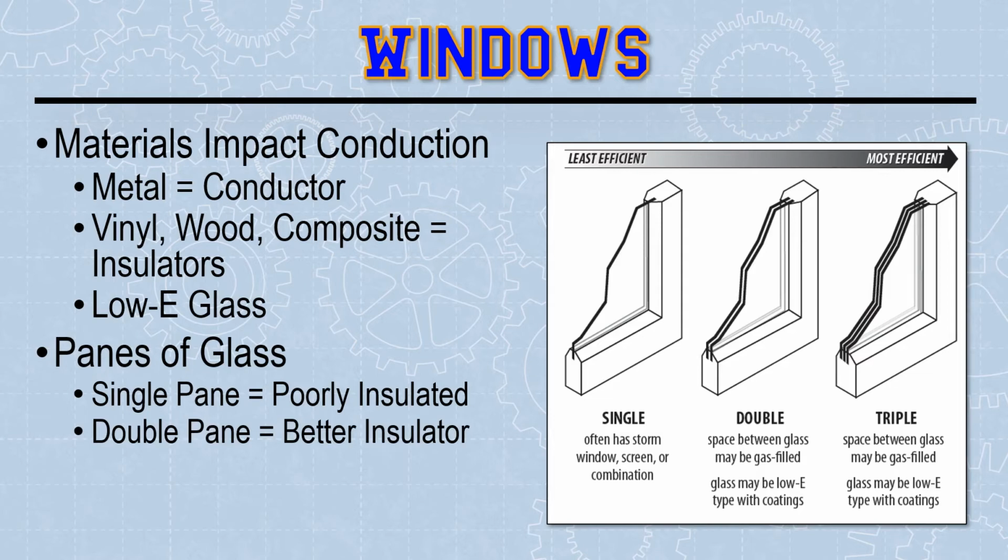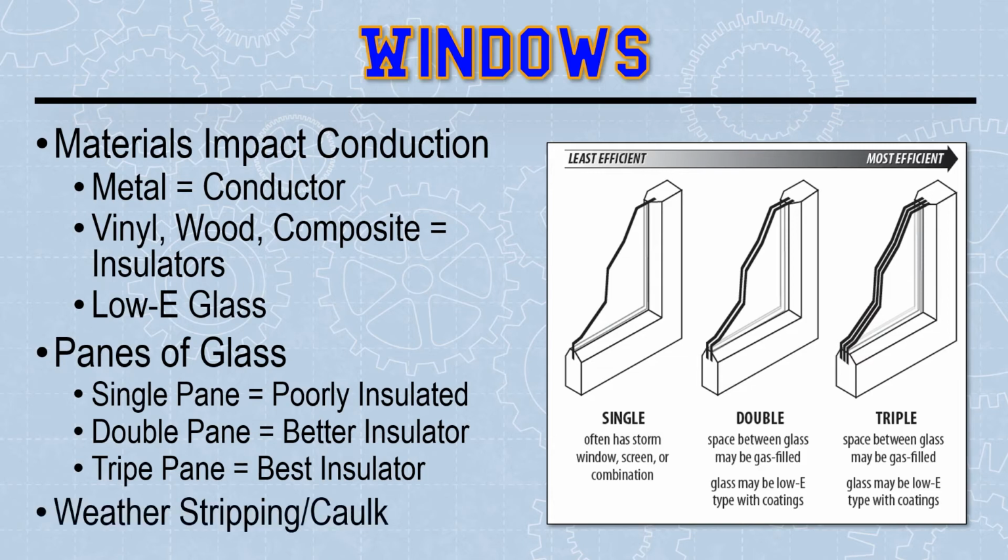A single pane allows that thermal energy straight through. Double pane, now you have a gap of air. Triple pane, now you have 2 gaps of air. So it's double insulated. And since windows are usually, originally in the design process, big holes in your house, you need to make sure all the gaps around the edges of that window are insulated. So just like in a real house, start thinking about that for your smaller model house.